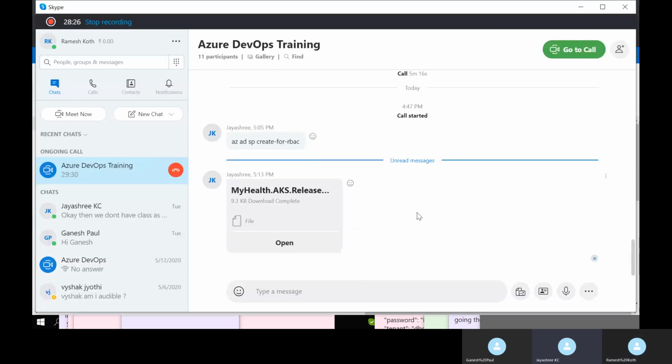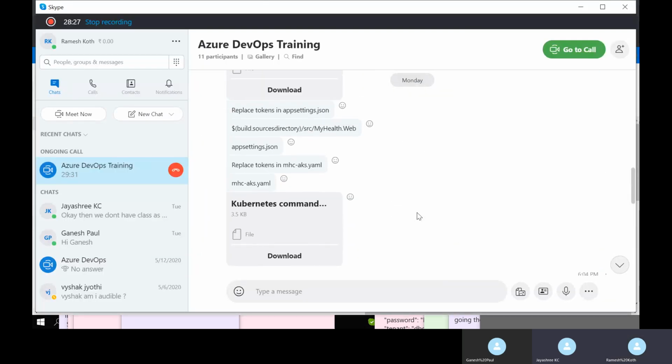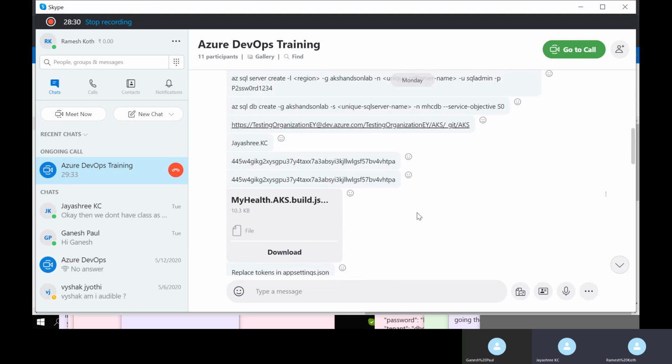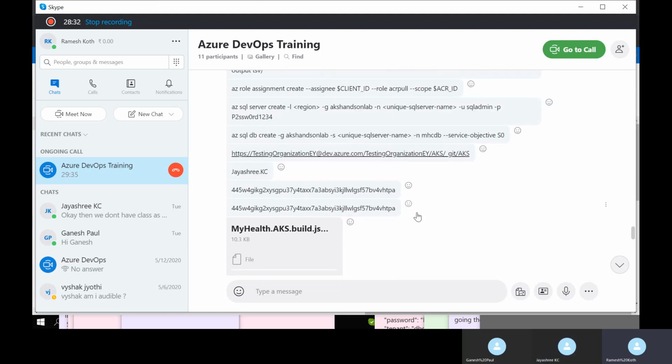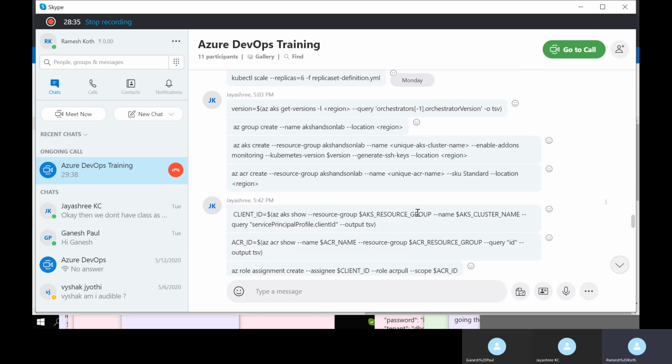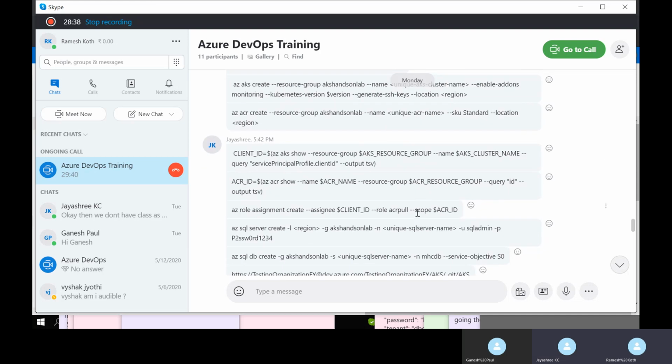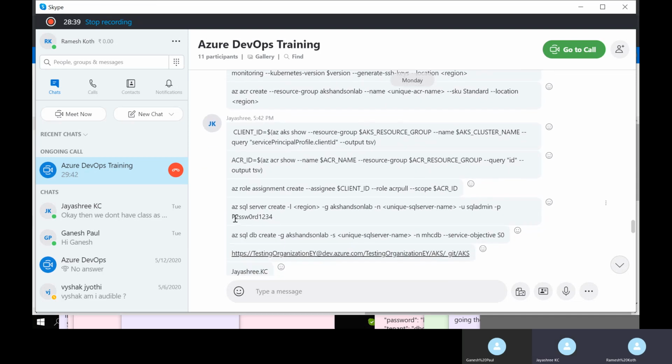If you just scroll above, it is there. Yes, it is there. SQL admin. Username. This is the one, right? Which I highlighted. Yes. The password is correct. Yeah, that is the password.